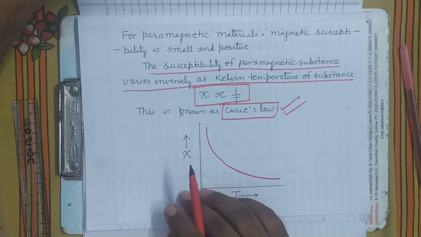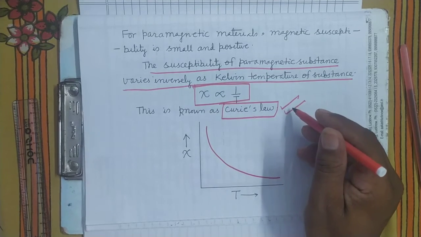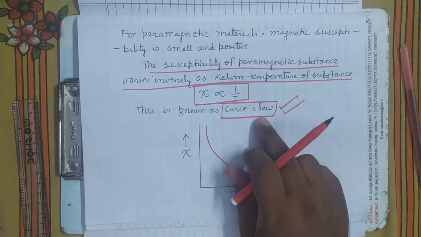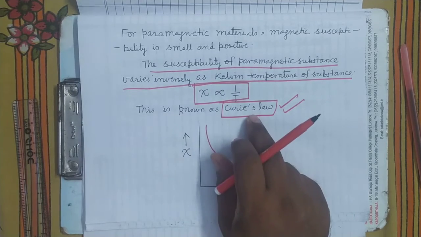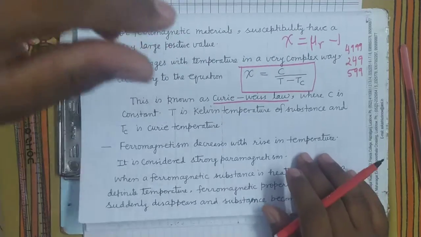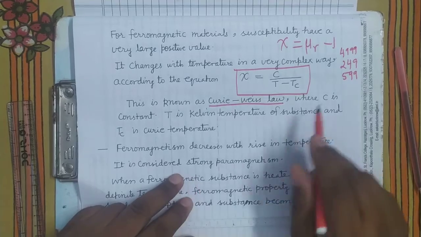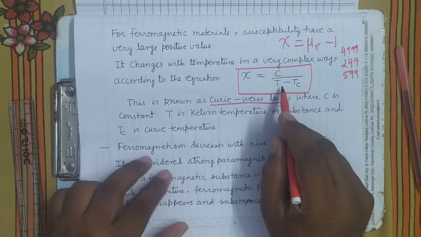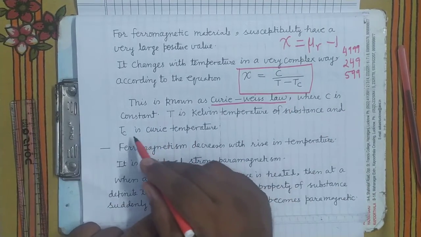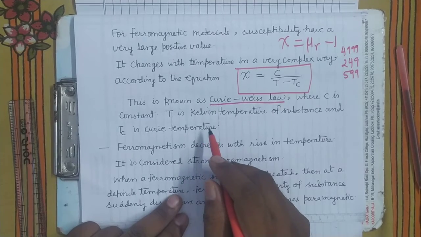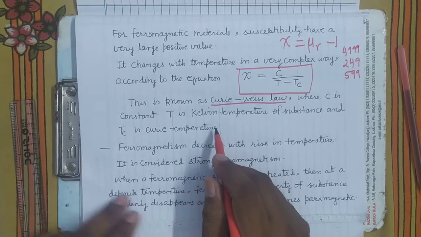Most of the time, students are confused whether to write this or that. So when Curie law is asked, you will write this only. Here Curie-Weiss law is applicable, where C is constant, T is Kelvin temperature of substance, and Tc is the Curie temperature.